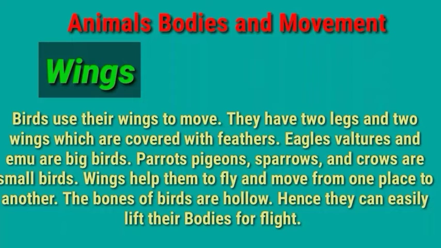And now we will discuss wings. Birds use their wings to move. They have 2 legs and 2 wings which are covered with feathers. Feathers, you know, na? Eagles, vultures and emus are big birds. Parrots, pigeons, sparrows and crows are small birds. Wings help them to fly and move from one place to another.